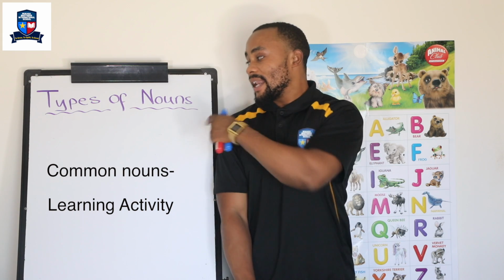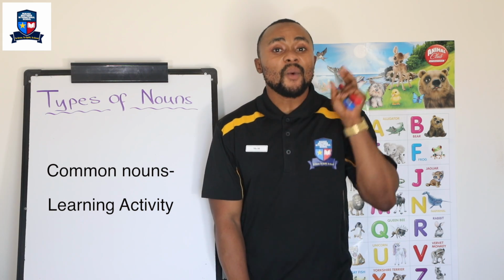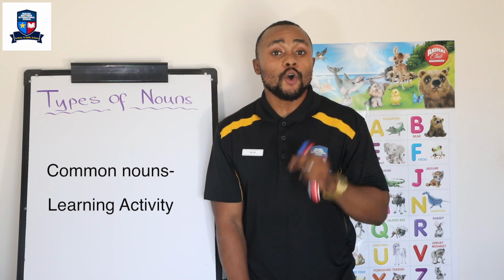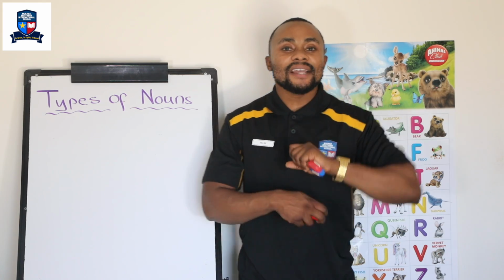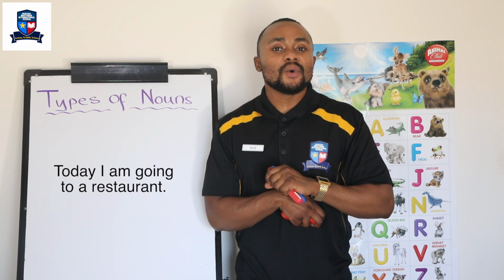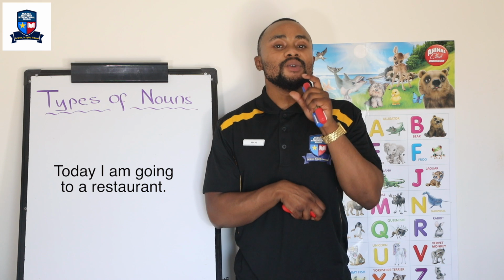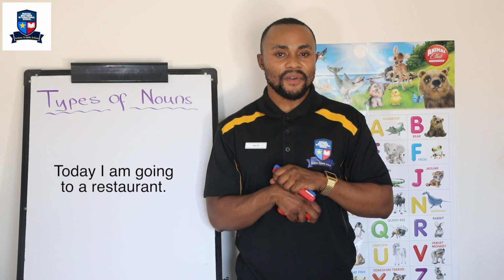Perfect. Now, an activity. You have to figure out and identify where the common noun is, or what the common nouns are, in this short sentence. So let's go. Today, I am going to a restaurant. Today, I am going to a restaurant. Very good.